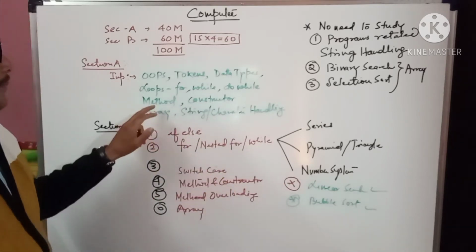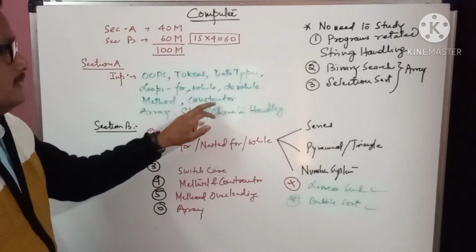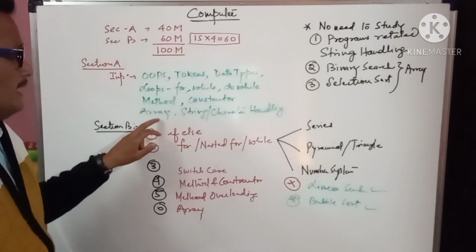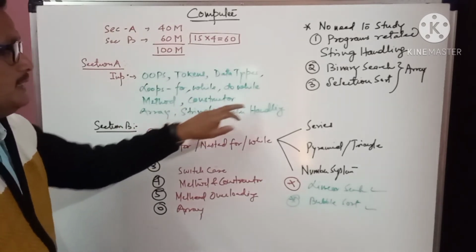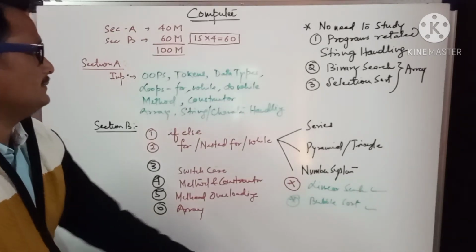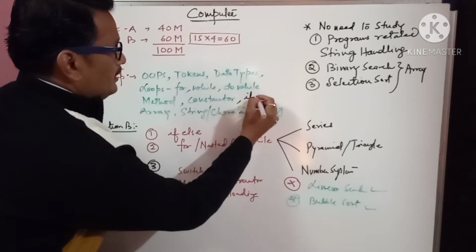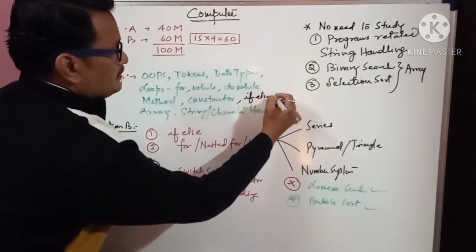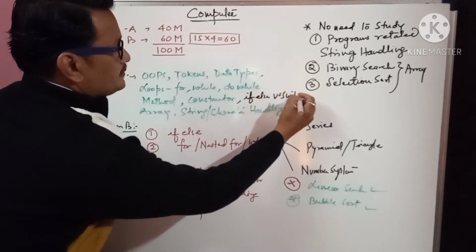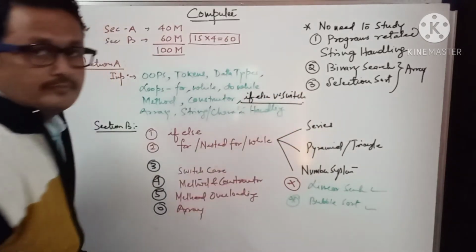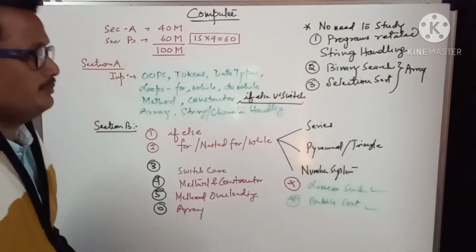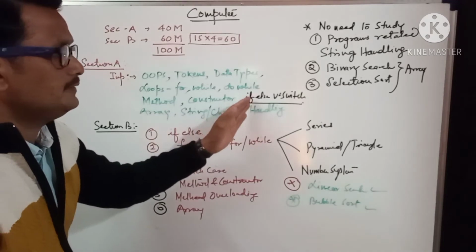Method, constructor, array, string, character handling. And also you'll get if else versus switch. Maybe you'll get a definition, maybe you'll get how to convert if else to switch.